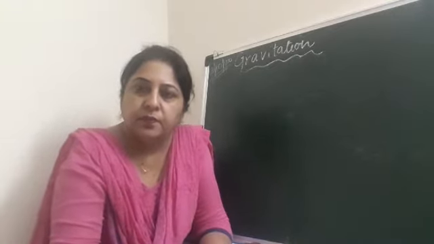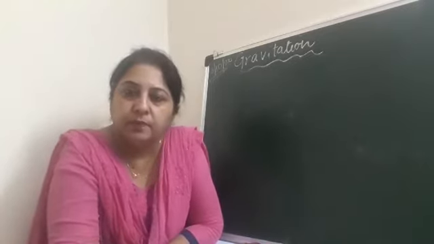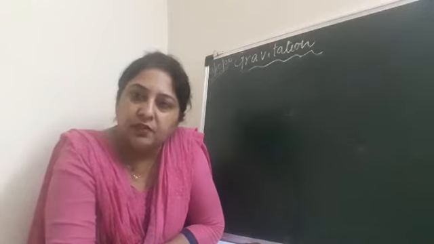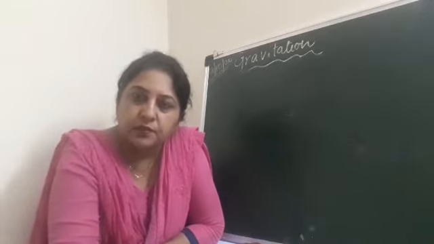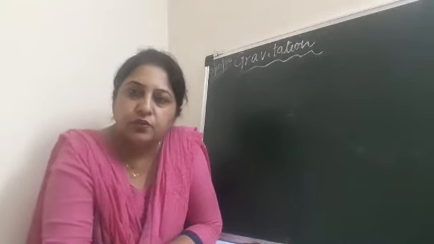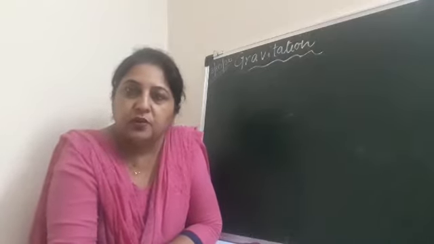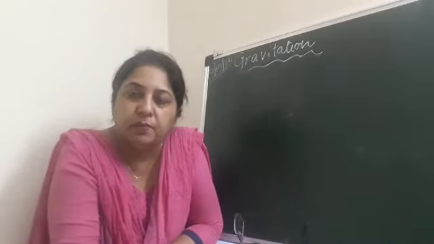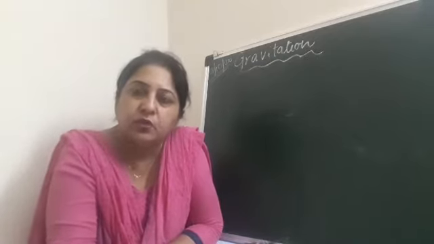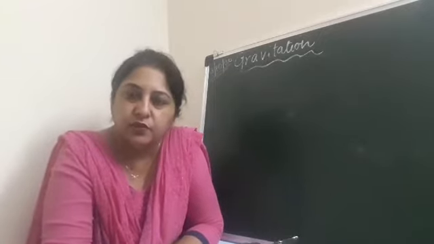Good morning, girls. Children, we started the chapter Gravitation in the last week, and I had discussed with you what is the force of gravity, gravitational force. Then I also gave you some examples to understand how this force of gravity works on different objects. Like if we throw anything in the upward direction, suppose a pen or a chalk, or any other thing like a ball, then it falls down in the downward direction, and this is because of the presence of gravity on the surface of the earth.